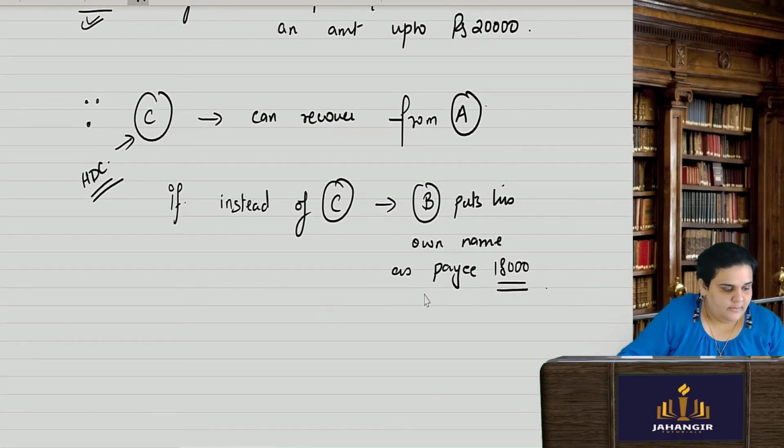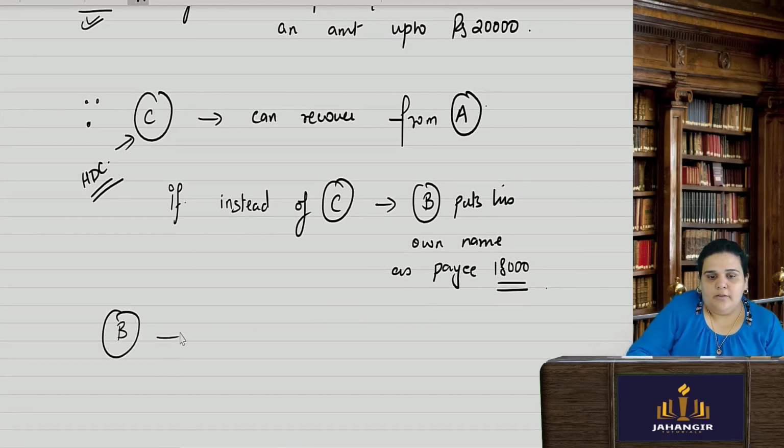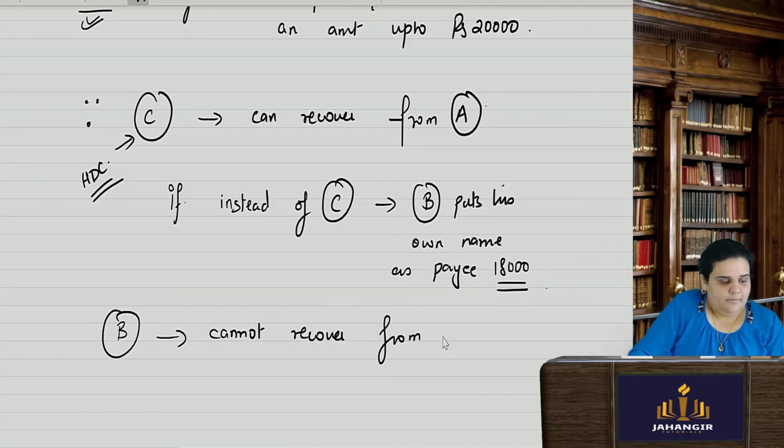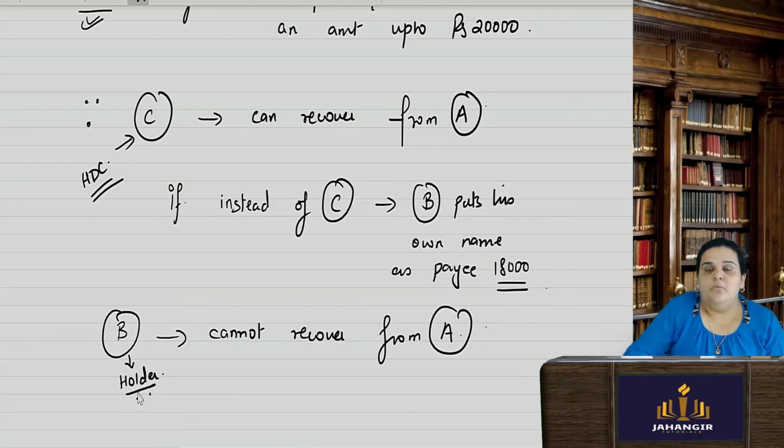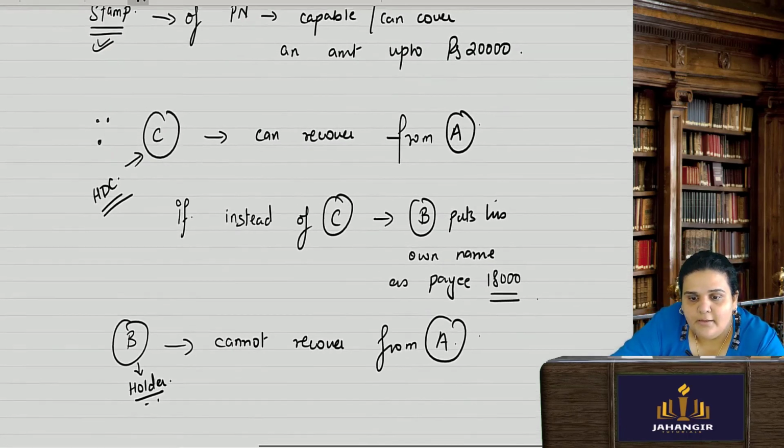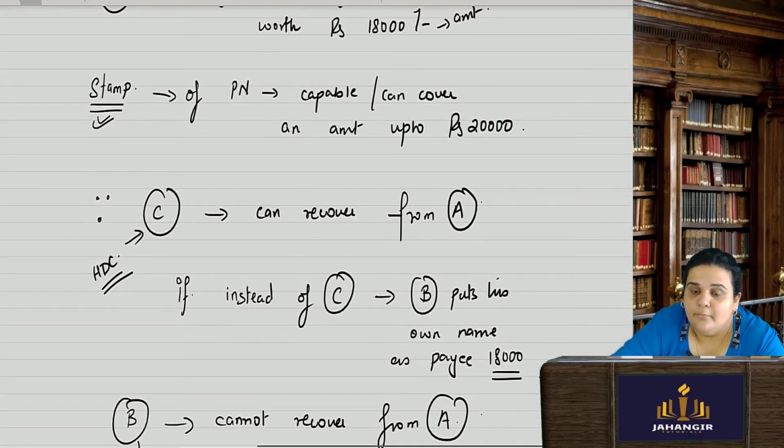Then here B cannot recover from A, because B is only a holder and not a holder in due course. So here B cannot recover the amount from A.